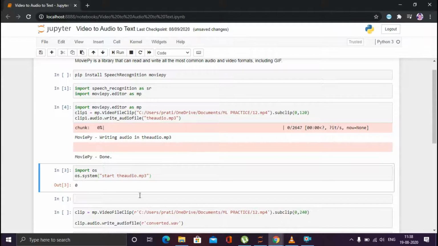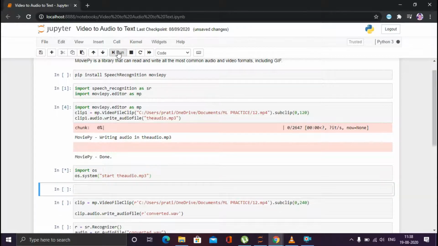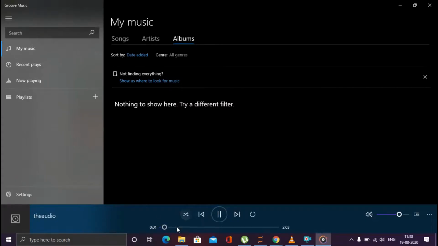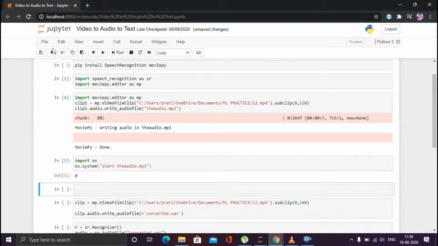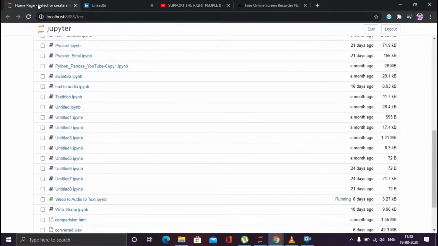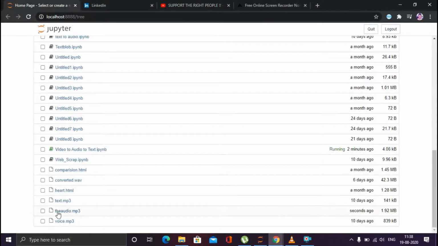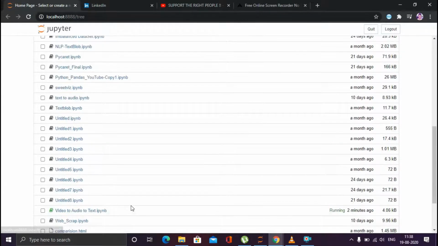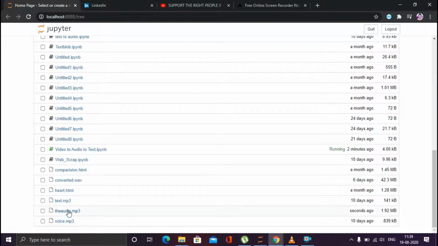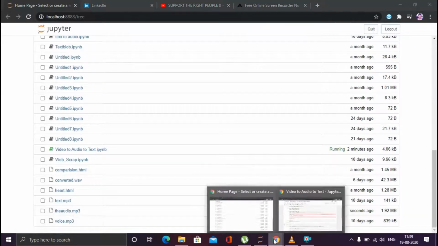So now it has run through, and let me run this file. So this is my audio file, and if you see, this is for the 2 minutes. So I have extracted the 2 minute file from that video file, and if you want to see, just go over there. The audio file.mp3 is also stored over here in your Jupyter file section. You can download it from here. You can use it for any of your purposes.